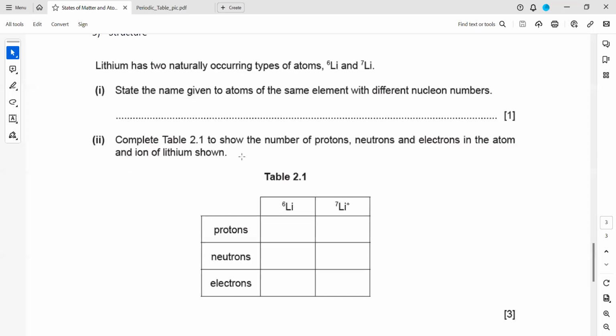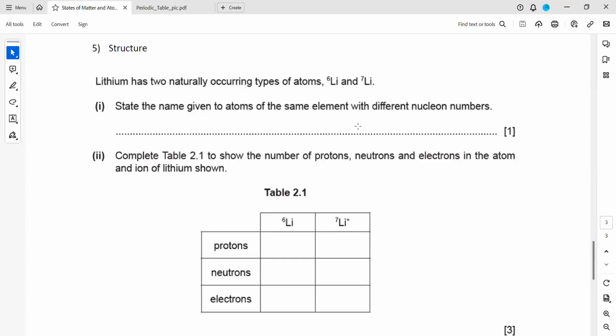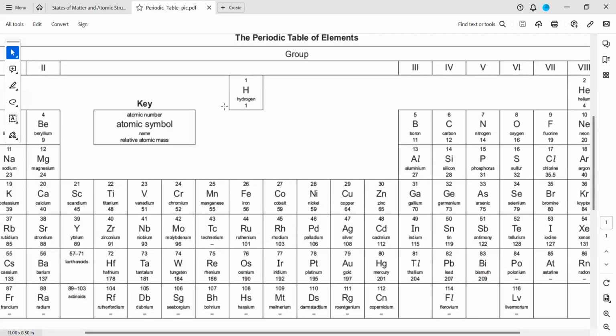Then in question 5, lithium has two naturally occurring types of atoms, lithium 6 and 7. State the name given to atoms of the same element with different nucleon numbers. What we call them is isotopes. Complete the table to show the number of protons. As I mentioned, for every element the proton number is unique. Every element has its own proton number. So for this, you have to check the periodic table. What is the proton number of lithium, Li?